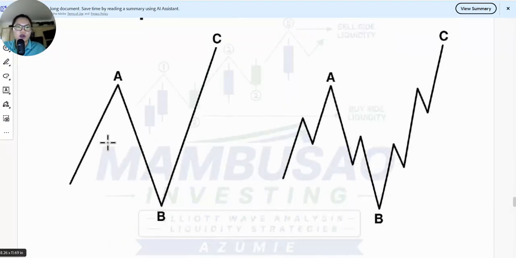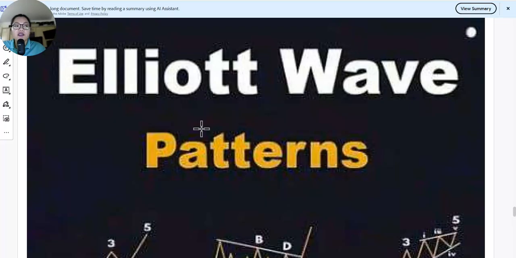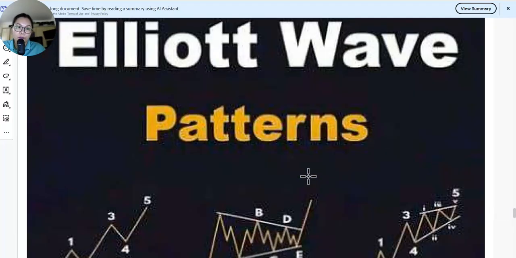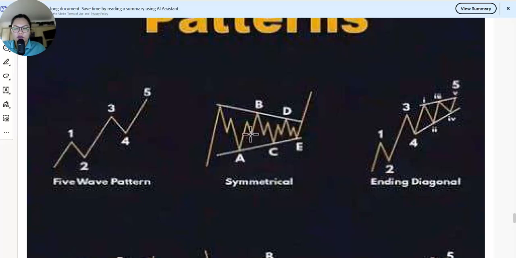Corrective waves also have sub-waves A, B, C, ABC, ABCDE. There are six Elliott wave patterns. So one, two, three, four, five. The symmetrical triangle, A, B, C, D, E, then breakout.